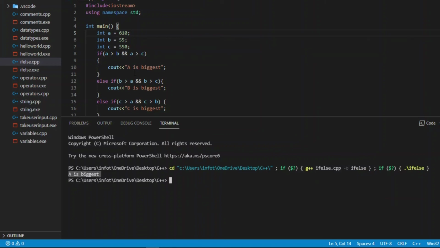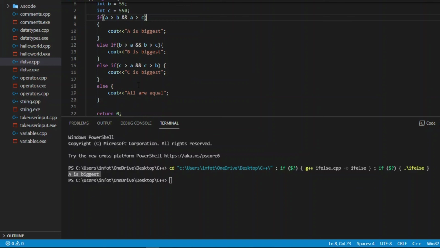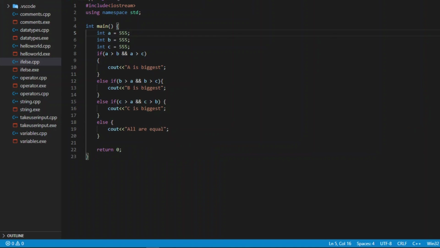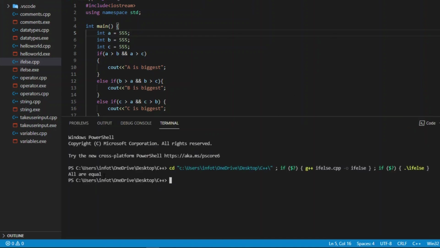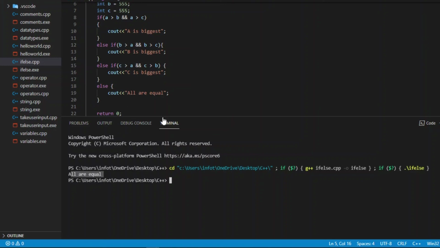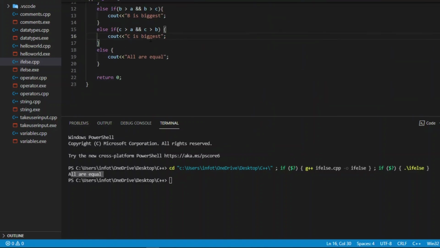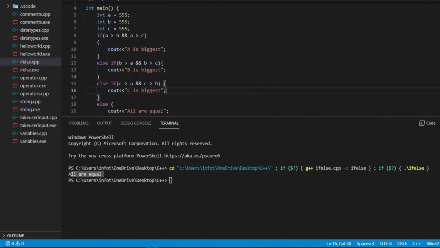So now you have seen how we can use the logical operator and comparison operator together. And if we want to see the else output that all are equal, for that we have to make everything equal and see whether the output is the last else condition or not. So let me run it again. Now it says all are equal, so the else condition is met, meaning the else condition is running. Now you have seen everything here. I think you have understood well what is if, what is else if, and what is else.